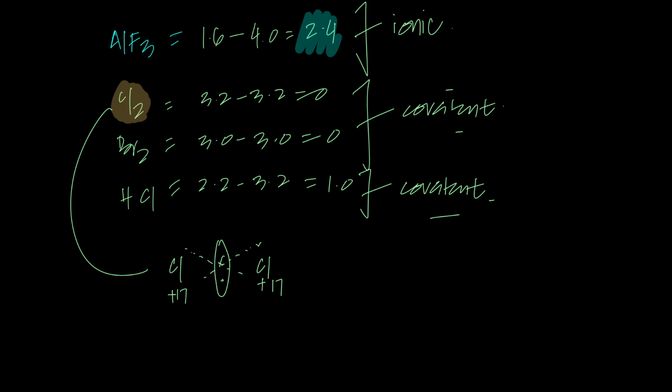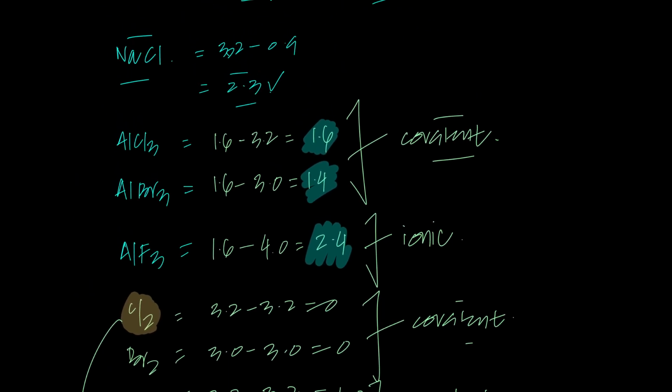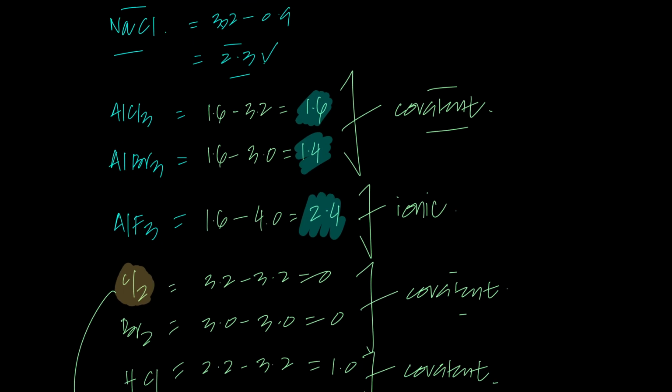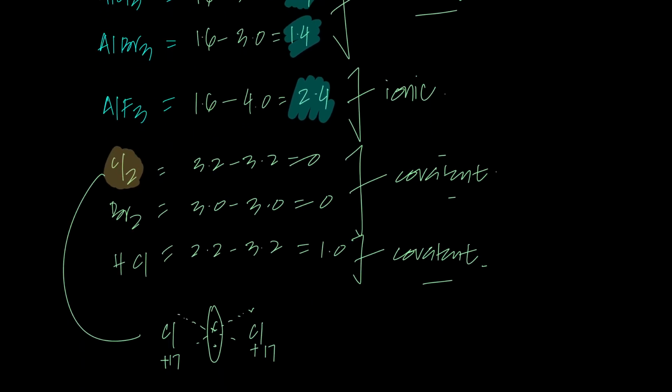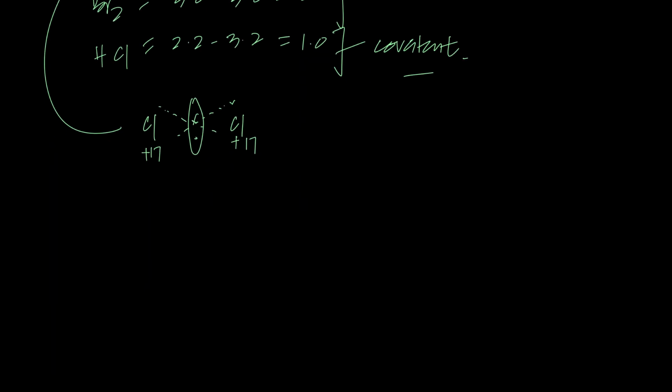So if there's a lower difference in electronegativity, that means the strength at which they pull each other's electrons is almost similar. And if it is similar or the same, they will end up meeting in the middle or somewhere close to the middle, aka sharing electrons, and therefore forming covalent bonds. Yeah? So that's the idea behind it. But did you need to know this? No. You just need to know roughly that above a 1.8 difference, that's ionic, and below a 1.8 difference, that's covalent. Roughly, because realize there's a lot of gray area.